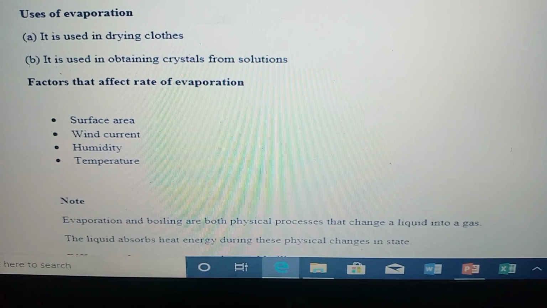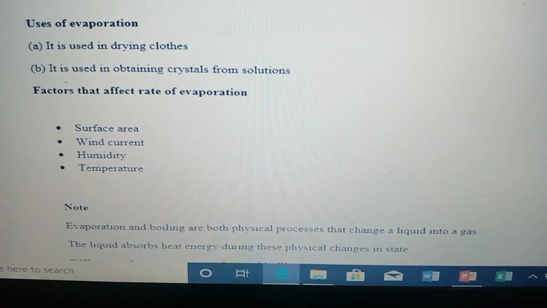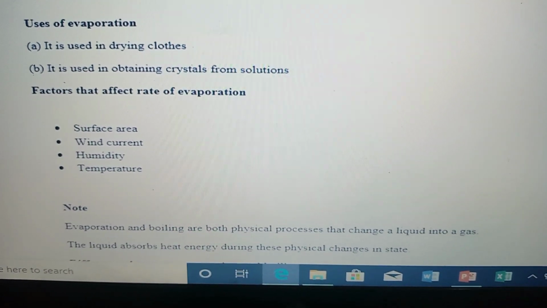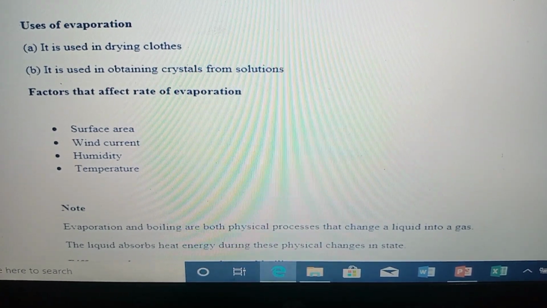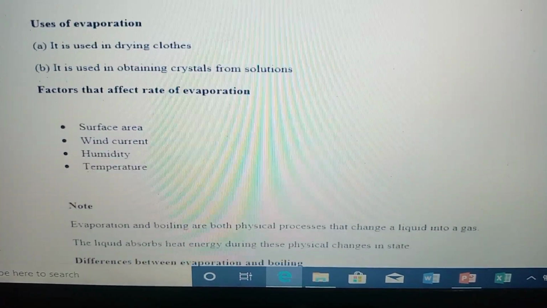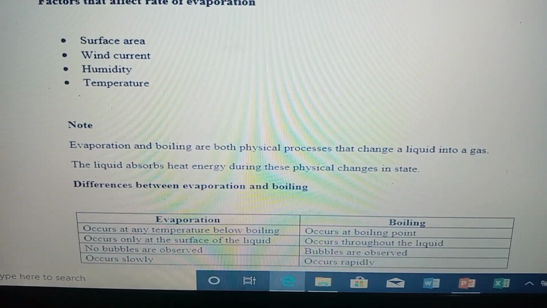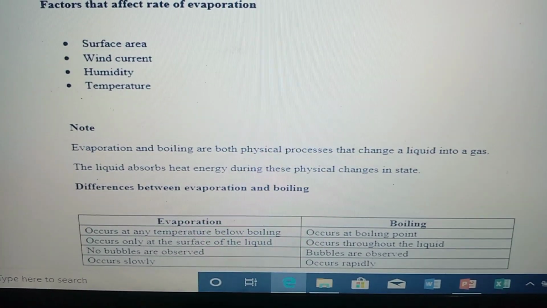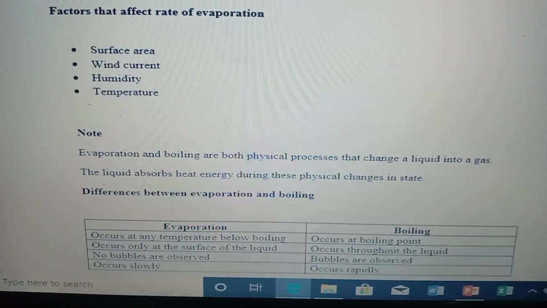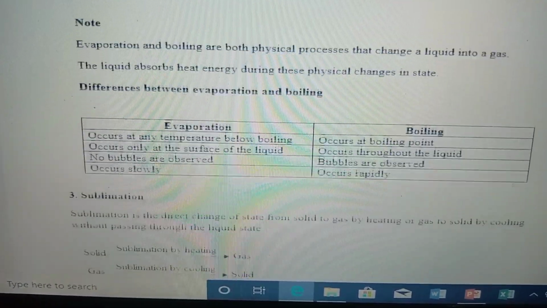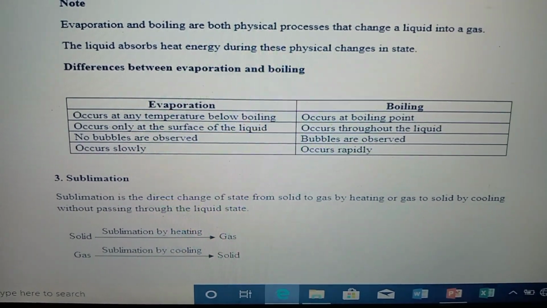Note that evaporation and boiling are both physical processes that change a liquid into a gas. The liquid absorbs heat energy during these physical changes. So they have mentioned two terminologies to note: evaporation and boiling. So what is the difference between evaporation and boiling?